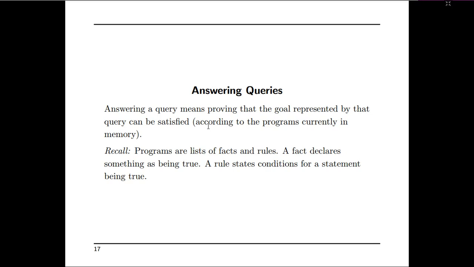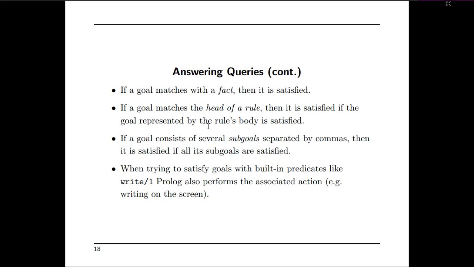Answering the query means if a goal matches with a fact, then the answer is satisfied. If a goal matches the head of a rule, then it is satisfied if the goal represented by the rule's body is satisfied. If a goal contains several sub-goals separated by commas, then it is satisfied if all its sub-goals are satisfied. That means comma is an AND operation. Unless all sub-goals are executed successfully and return true, the main goal will not be satisfied.